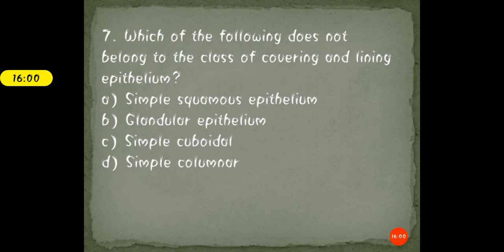Here, students, be very alert that the question is asking which tissue doesn't belong to the following category. Your options are A, simple squamous epithelium, B, glandular epithelium, C, simple cuboidal epithelium, and D, simple columnar epithelium. Read the question again, understand the question very well with all the options provided, and mark the right answer.